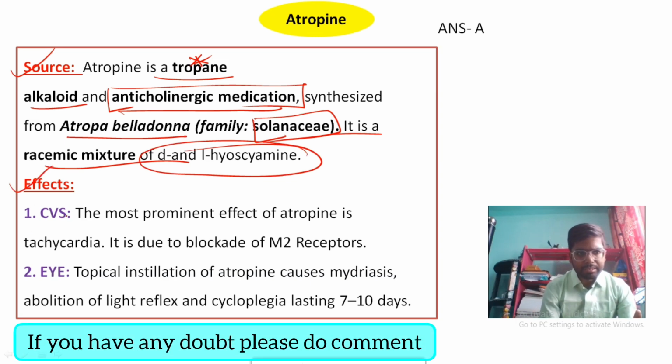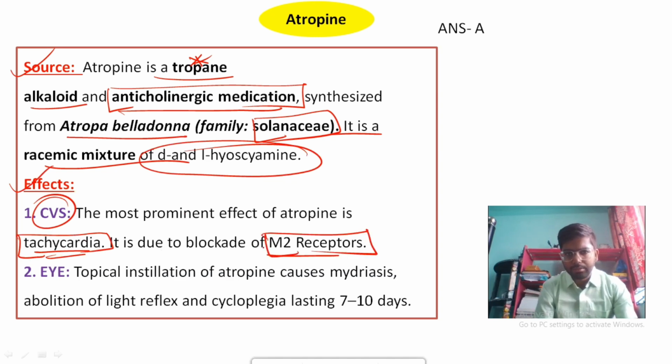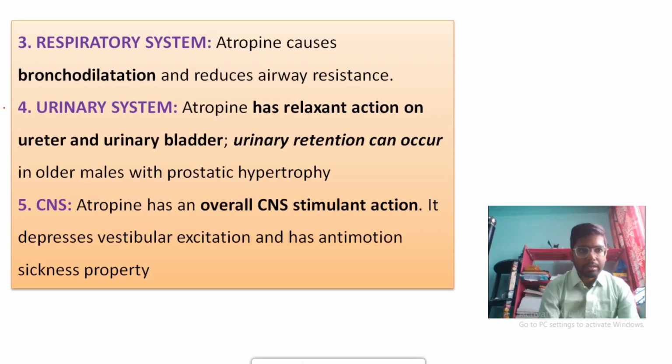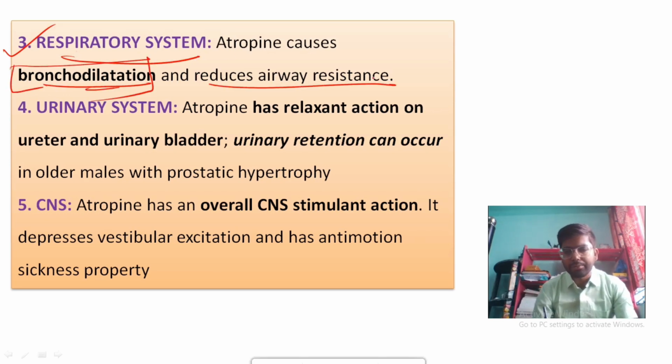Effects on the CVS: it can produce tachycardia due to the blockade of M2 receptors. The postsynaptic M2 receptor is blocked by atropine, that's why it can produce tachycardia. Tachycardia means heart rate will be increased. In the eye, atropine is a potent mydriatic agent and can produce cycloplegia, and the action lasts about 7 to 10 days. On the respiratory system, atropine causes bronchodilation and reduces airway resistance.